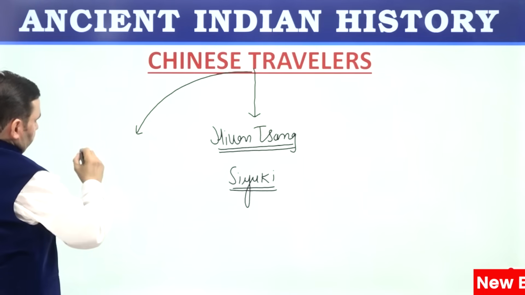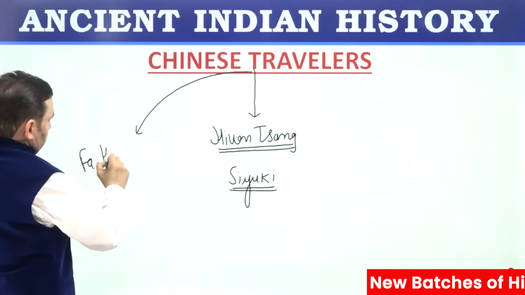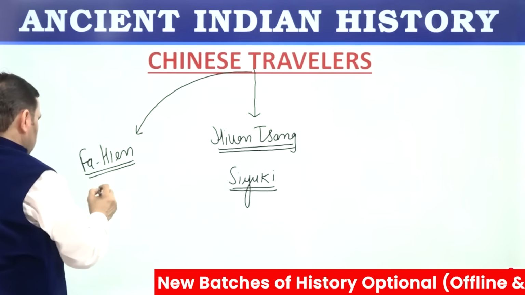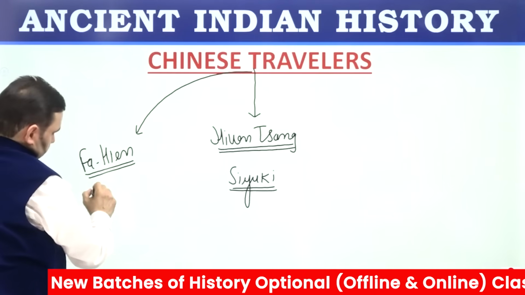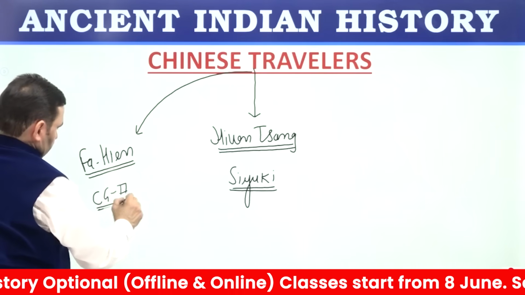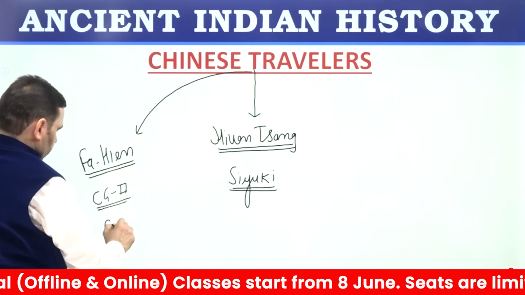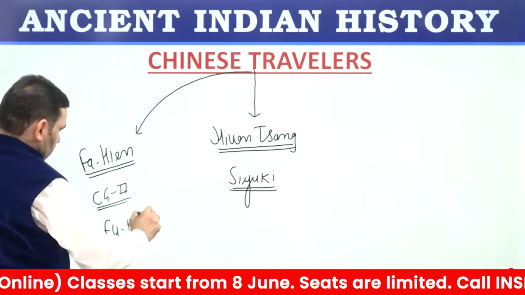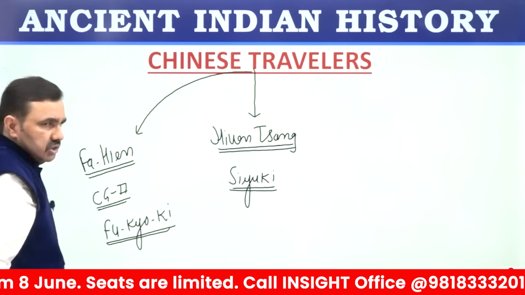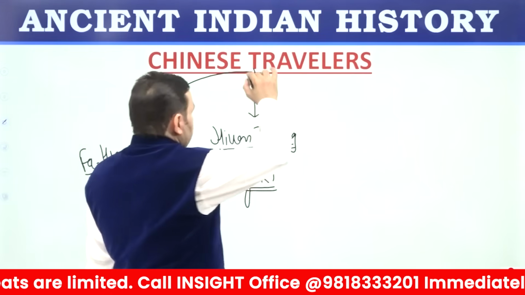Another famous Chinese traveler was Fahian, and he came to India during the reign of Chandragupta II Vikramaditya. He wrote a book, Fukuoki. So these two. One more Chinese traveler you can remember here.